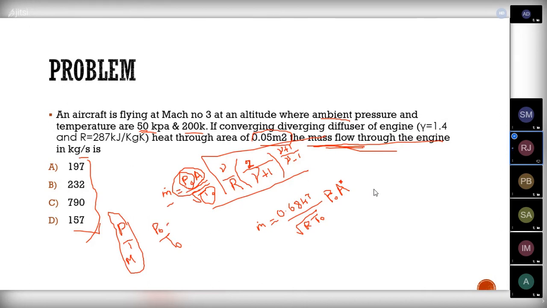So after finding these two values, we can substitute them in this equation or this equation. Both equations are the same. So do we have any way to find these two things using the pressure, temperature and Mach number?